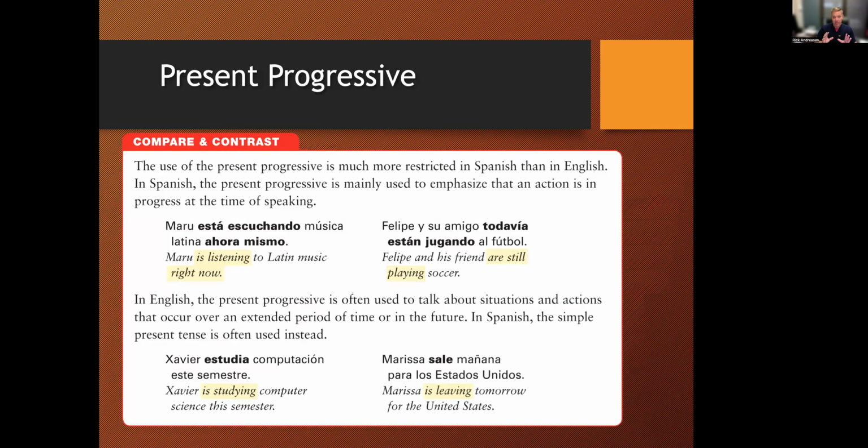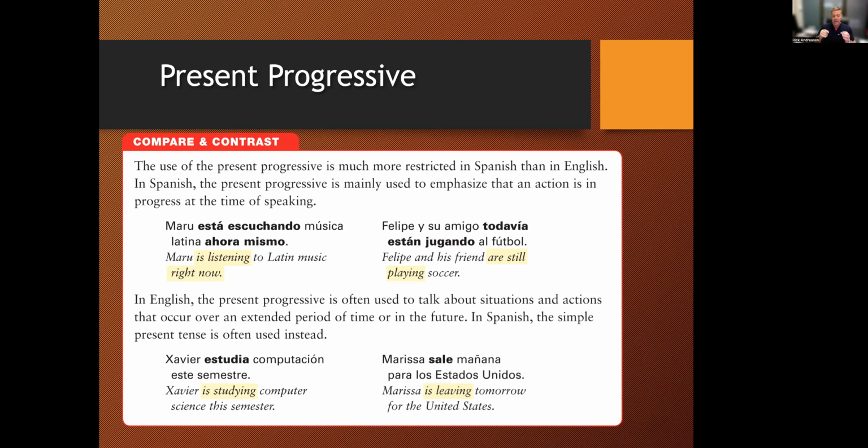Okay, so let's talk about format and use. The present progressive tense is much more limited, restricted in Spanish than it is in English. In English, we use this a lot. Hey, tonight I'm going to the store. In 6 months, we're going to Europe. What are you studying in school? Oh, I'm studying nursing. We use that a lot.